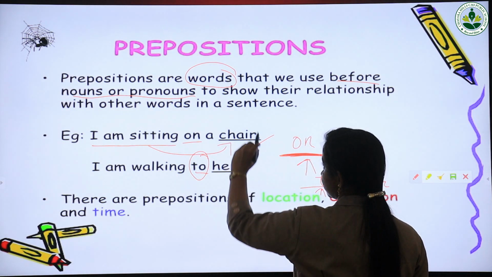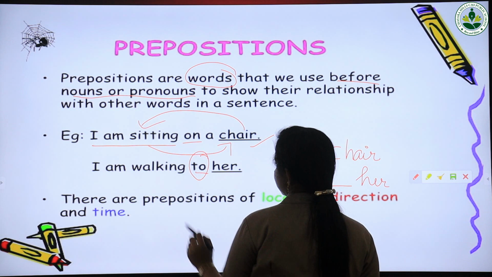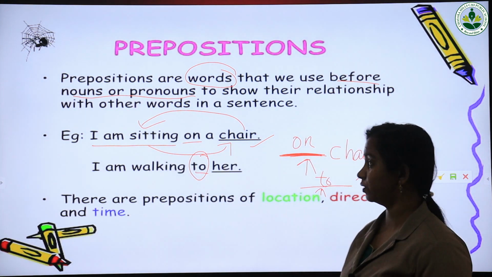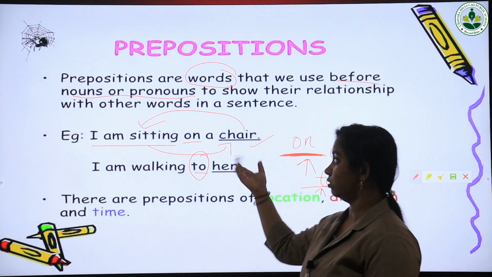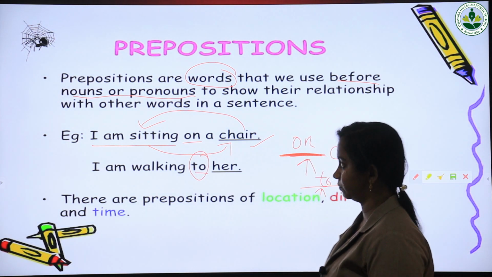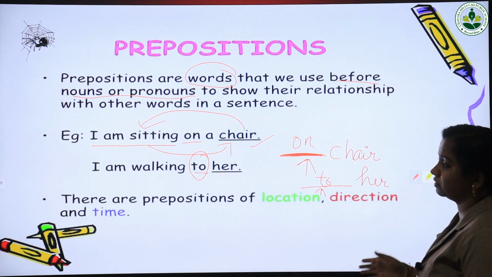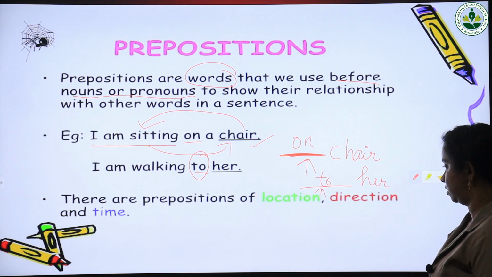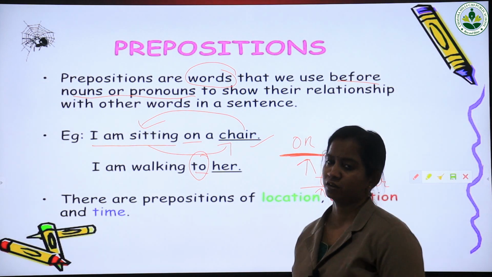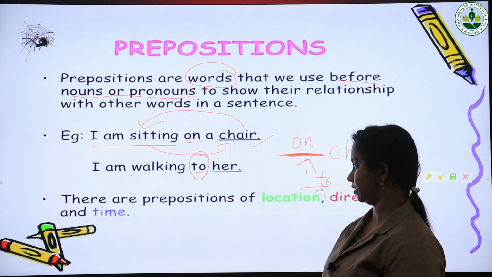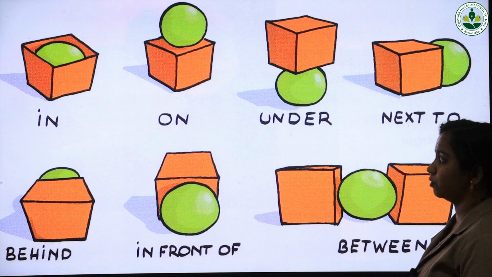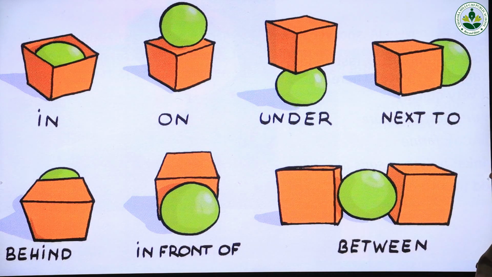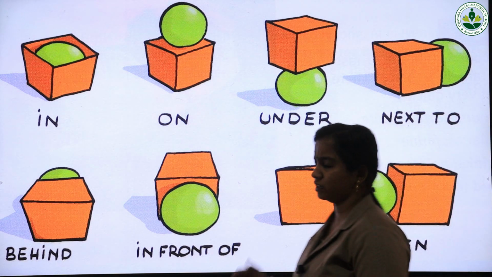We got to know the relationship of chair with other words in a sentence. I am sitting where? I am sitting on a chair. So we got to know the relationship the noun shares with other words in a sentence. There are prepositions of location, direction and time. Location means place, then direction and time. Some examples of prepositions: in, on, under, next to, between, in front of, behind.